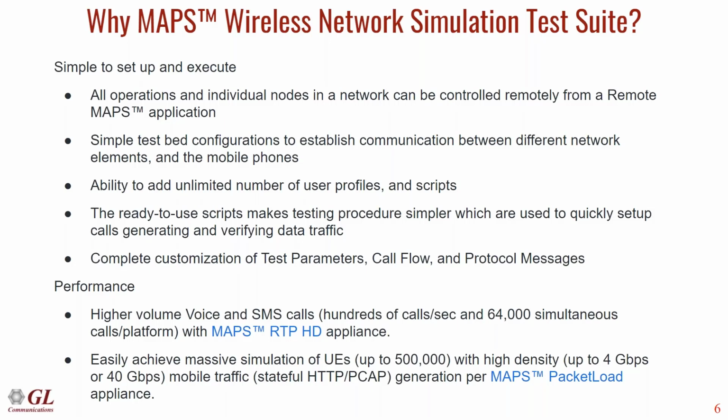So for performance testing, if you want to generate high volumes of voice or SMS calls, we do have a separate appliance that can do that. It's called a MAPS RTP-HD. That's a dedicated appliance for generating RTP calls. And there's also a similar appliance for generating data calls. And that's able to handle up to 500,000 UEs. And it's able to do up to 4 gigabits per second or 40 gigabits per second, depending on the model that you choose. You can do that level of mobile traffic to this thing called a MAPS packet load.